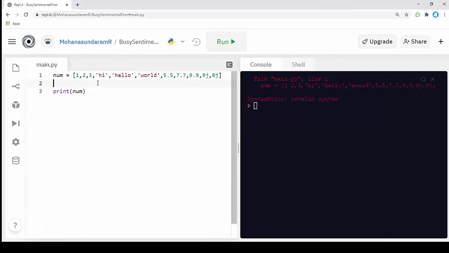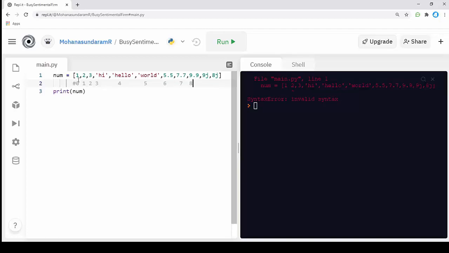Indexing of a list starts from 0. It starts from 0, 1, 2, 3, then this will be 4, this will be 5, this will be 6, this will be 7, like that.